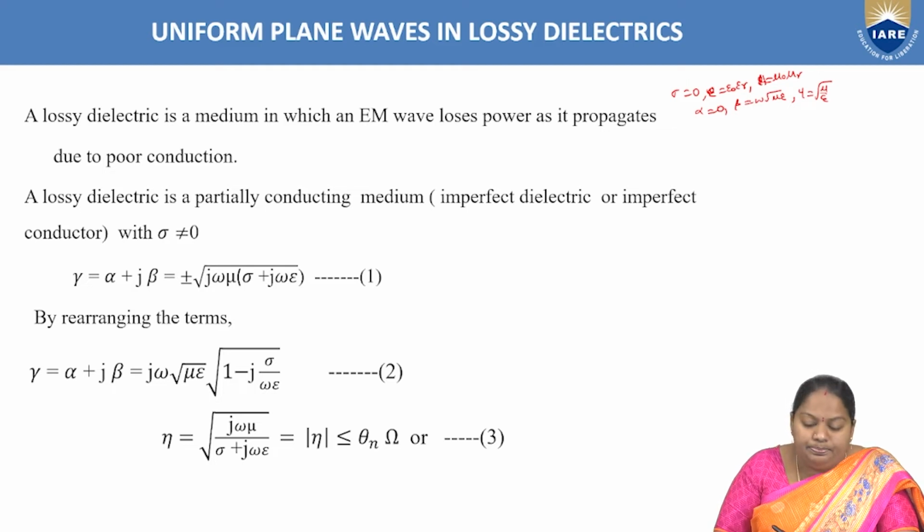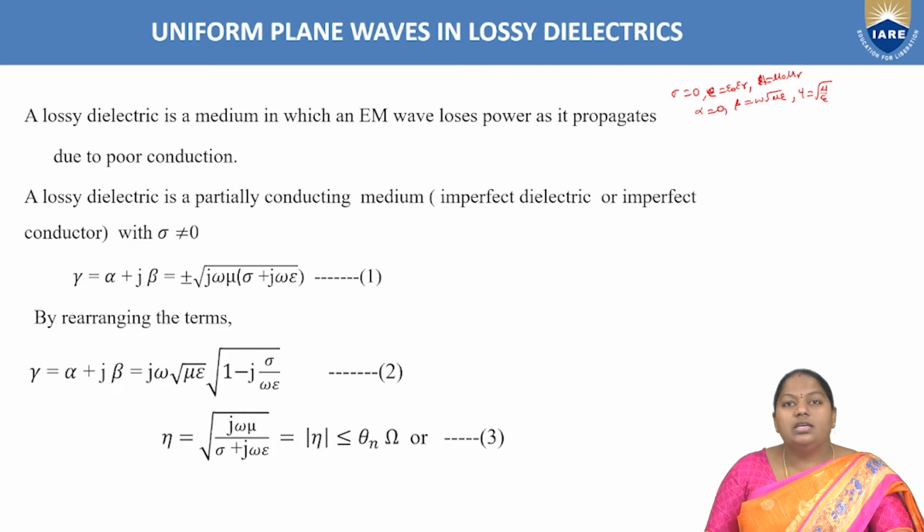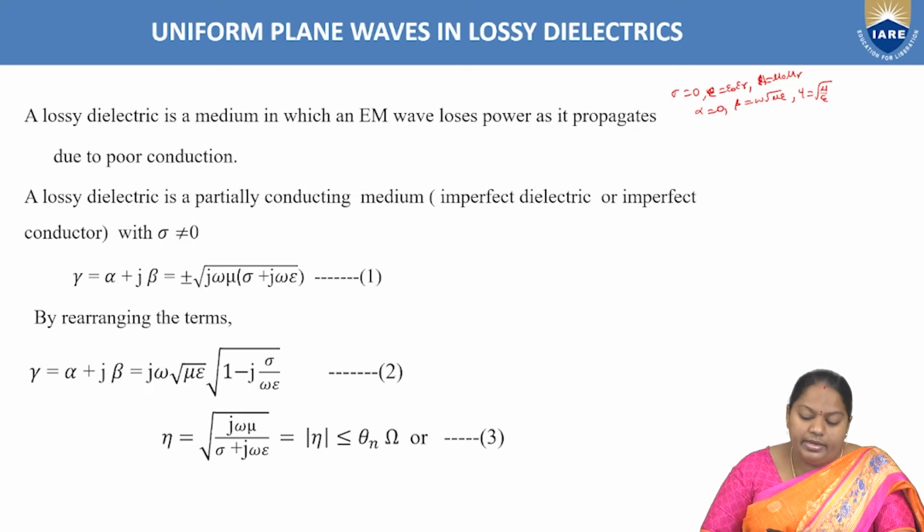Because sigma is not exactly equal to 0 and not exactly equal to infinity, there must be some loss in the signal, some loss in the medium. Hence, the medium is considered a lossy dielectric medium.